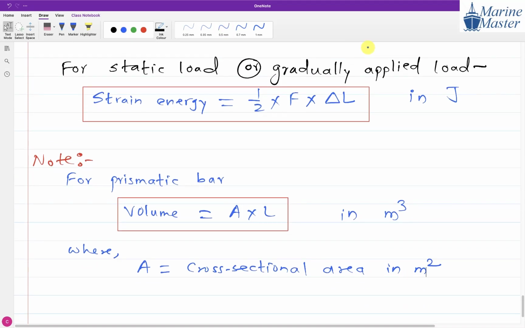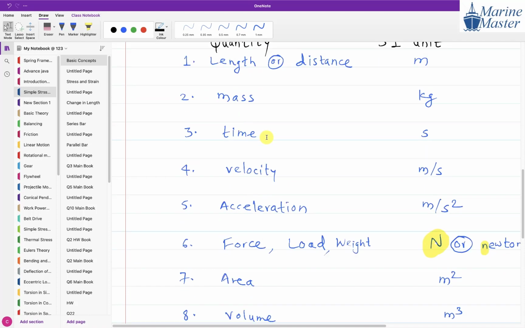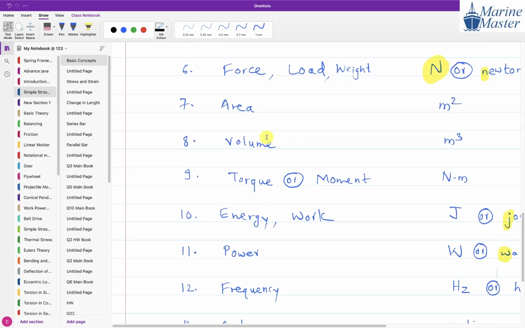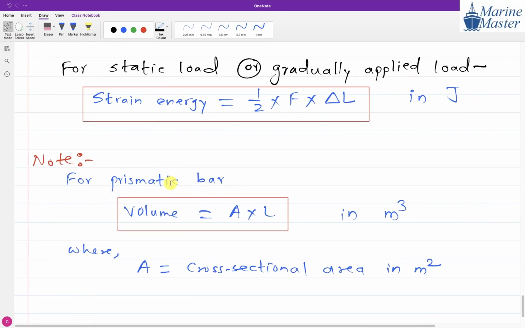All the things in mechanics we need in SI unit. The speciality and beauty of mechanics is that everything is in SI unit. Everywhere we will generally prefer SI unit only. SI units are standard units. For energy, SI unit is joule, not kilojoule. For mass, SI unit is kilogram. I have given you the SI units of different quantities, angle, pressure, area, all these things, in the beginning of this chapter, so you should be familiar with all these terms. Before going further, please write down this note of prismatic bar volume.